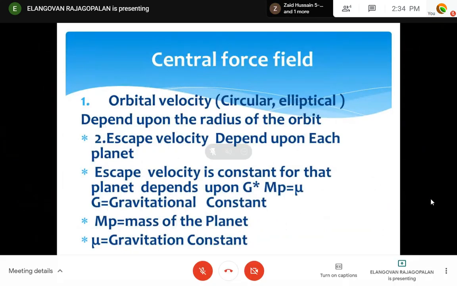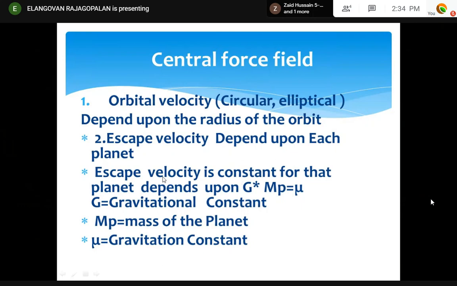Orbital is circular. Escape velocity depends upon each planet. Escape velocity is constant for that particular planet, whether it is at the surface or anywhere. G times mp is called mu. Mu is called the gravitational parameter. mp is the mass of the planet. Mu is the product of gravitational constant G and the mass of the planet, which is in the focus.